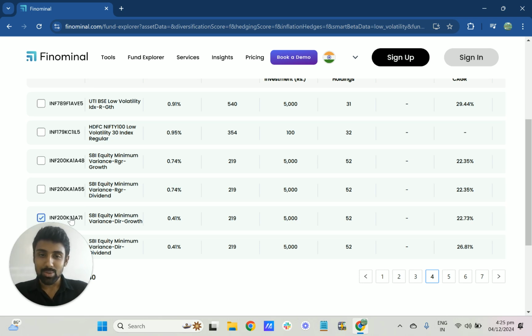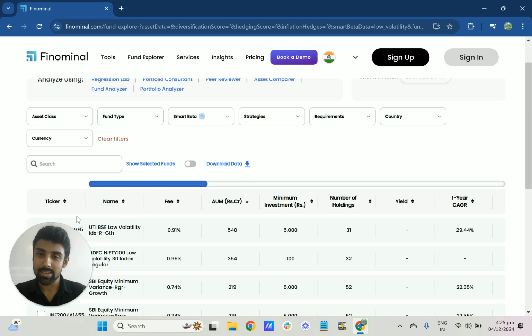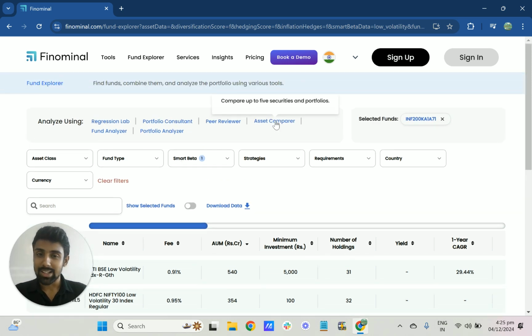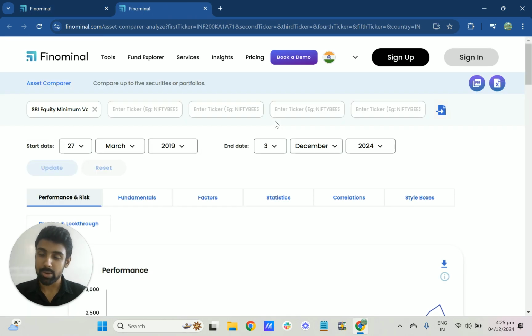So when I was going through this fund, basically the main difference between low volatility and the SBI minimum variance is that low volatility picks the low volatile stocks. Let's say you take 100 stocks, you order them by volatility and you pick the top 30, those are the low volatile stocks.